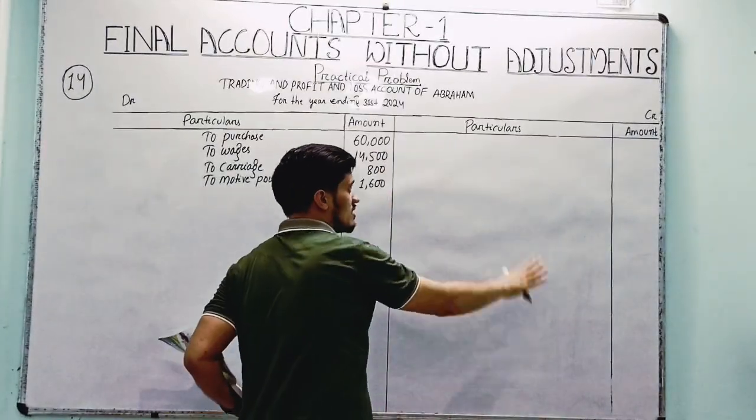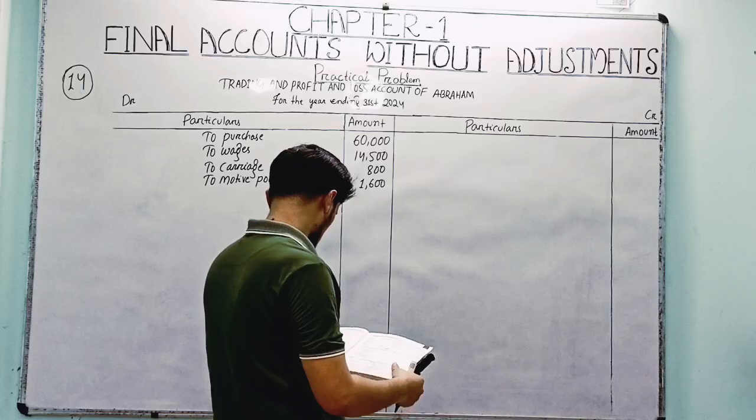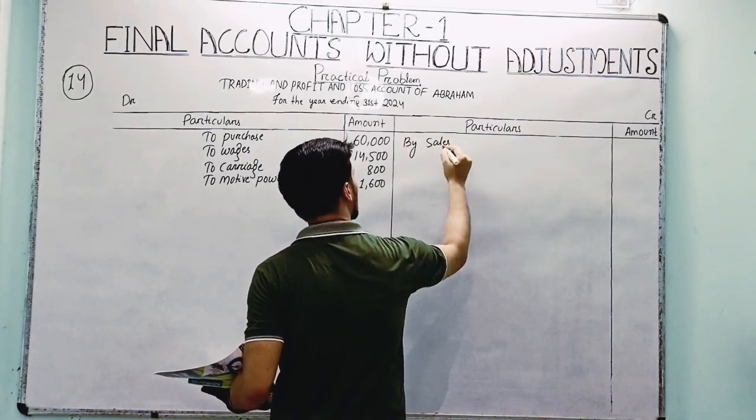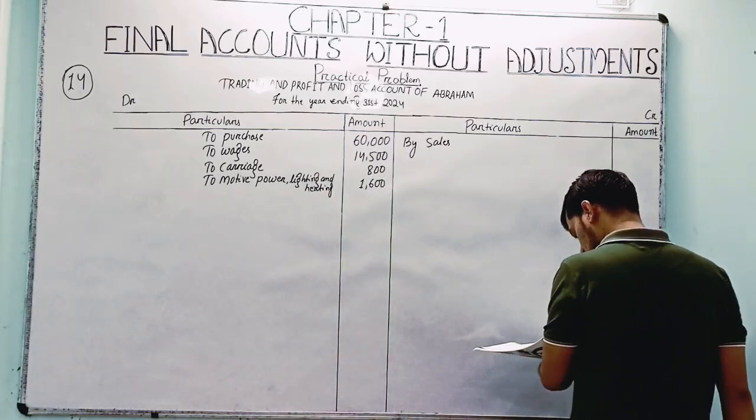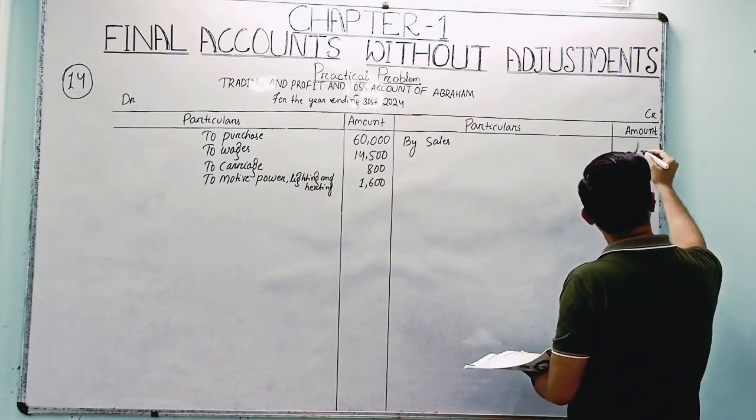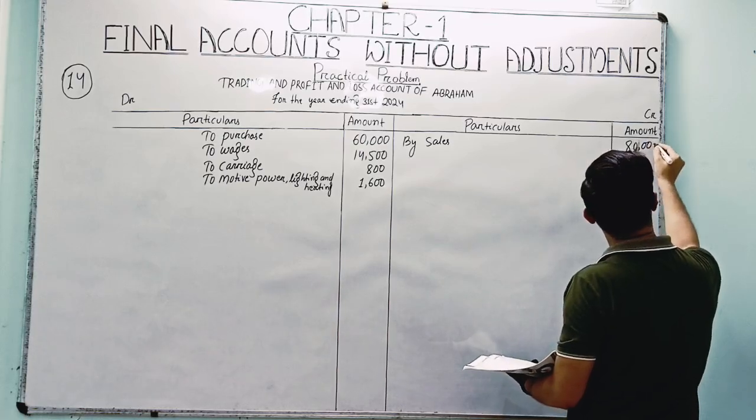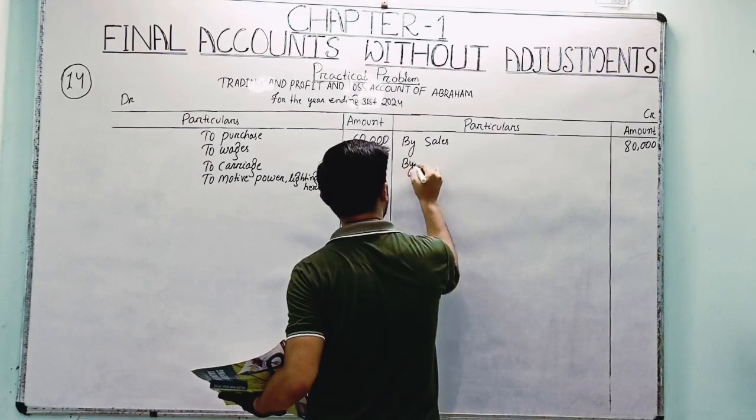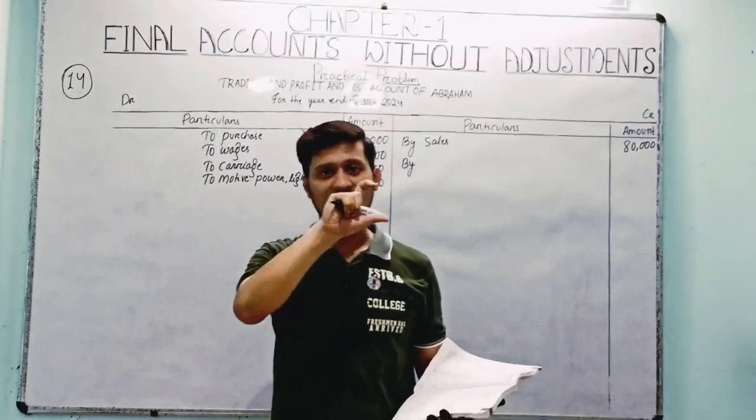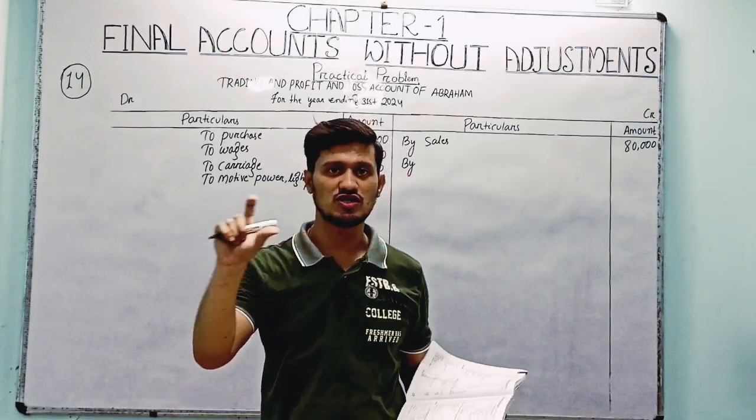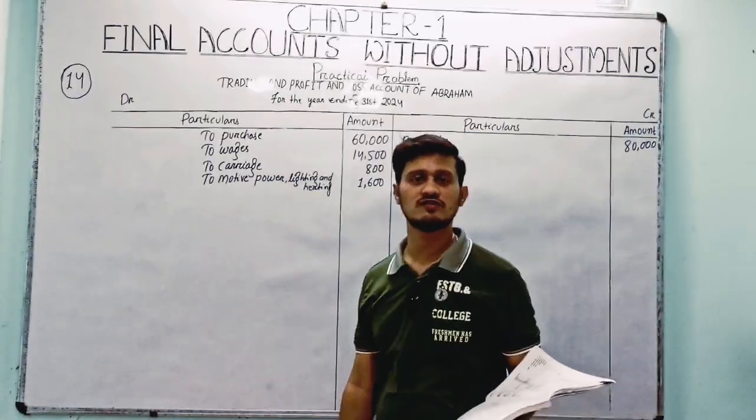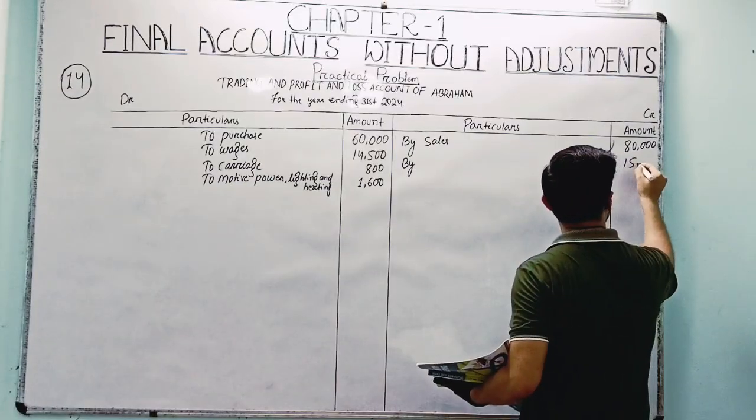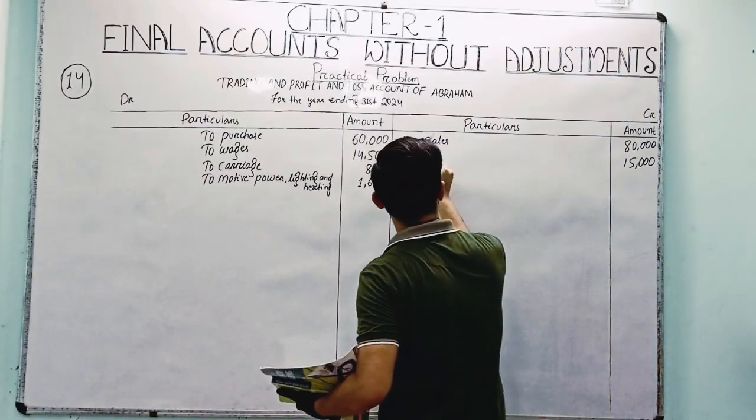Now we'll start the credit side of trading account. So here the first entry will be the sales, right? By sales, it's 80,000. And then closing stock. As we know, closing stock was mentioned at the headline of the question, right? The closing stock at the end of 2024 was valued 15,000. So that closing stock will enter here, 15,000 by closing stock.